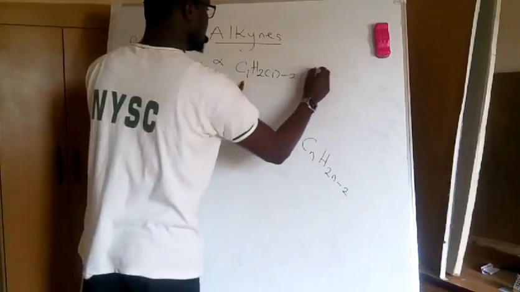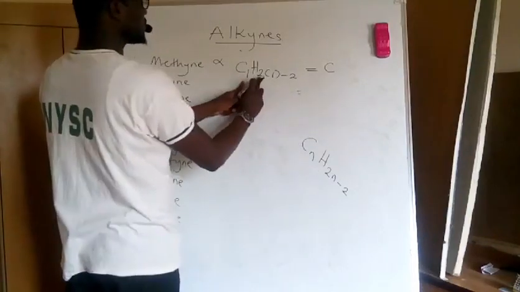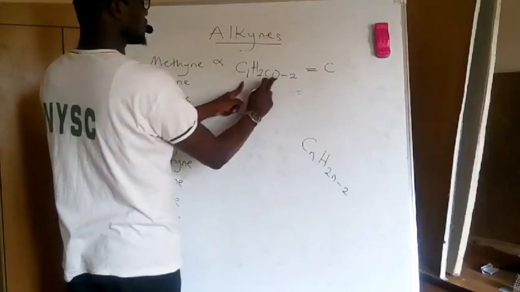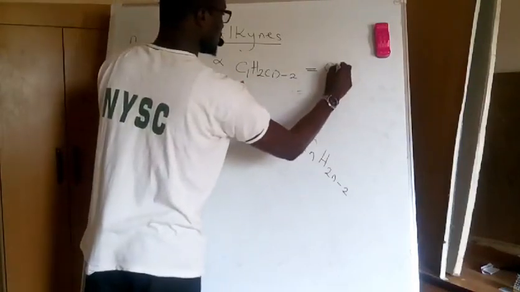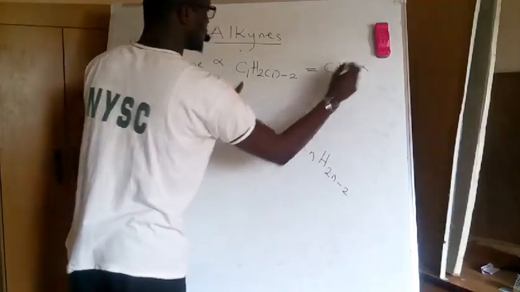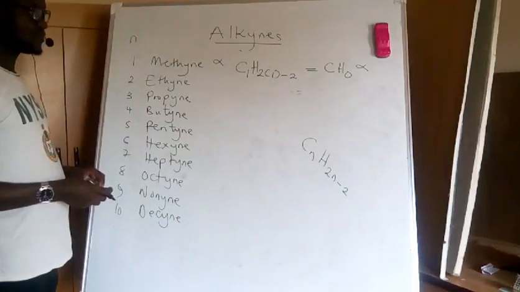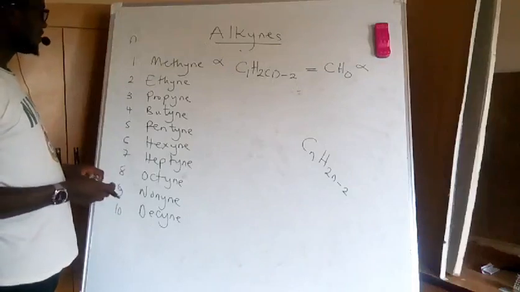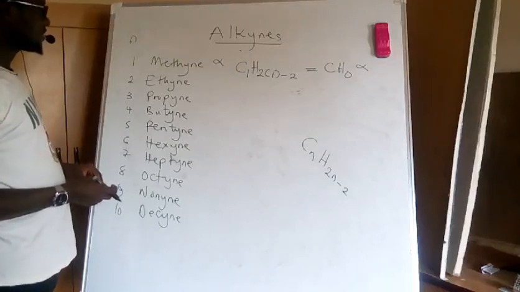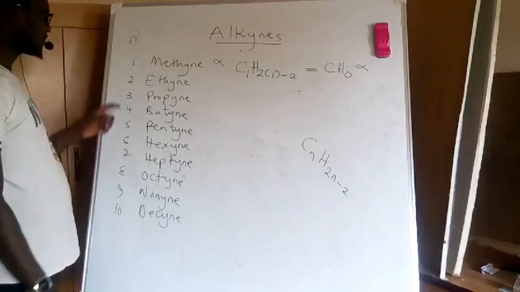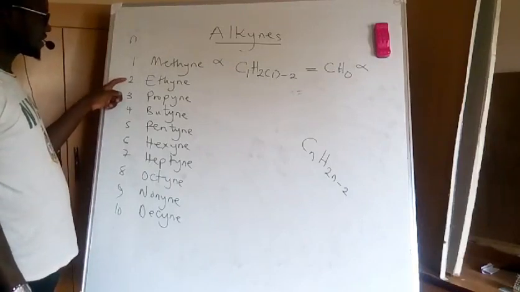So this will give me C1, H2 times 1 is 2, and 2 minus 2 is 0. So you see this compound doesn't exist. There's nothing like CH0. CH0 is as good as carbon, and it is not regarded as a member of this compound. So the first member actually is ethyne.